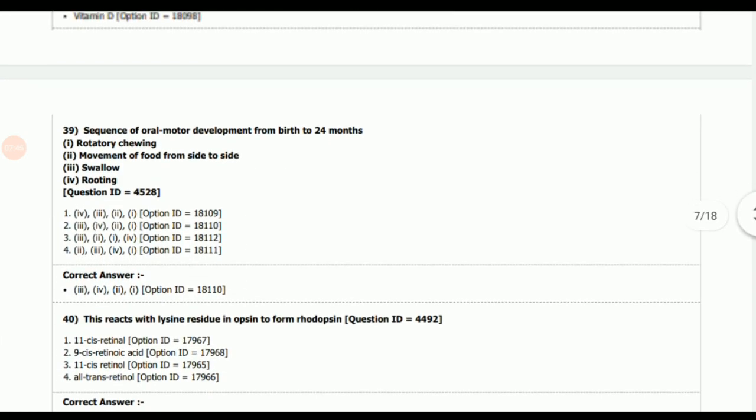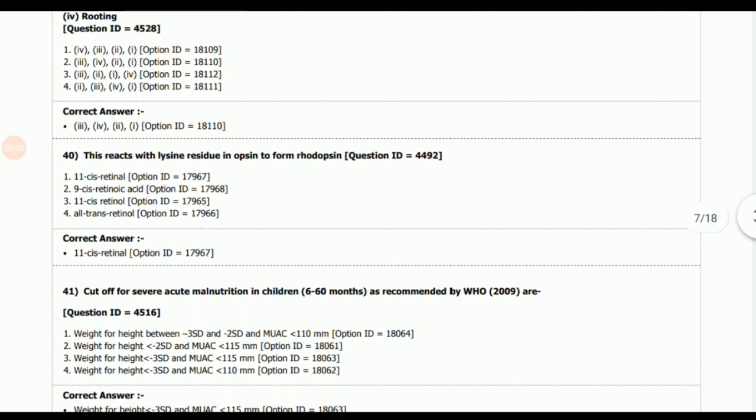Next question, sequence of oral motor development from birth to 24 months is. So the correct sequence is option 3: swallow, then rooting, and then movement of food from side to side, and at last rotatory chewing. So this is the development from birth to 24 months of age.